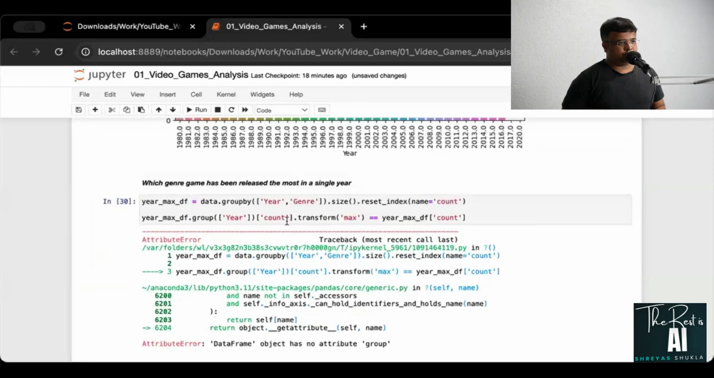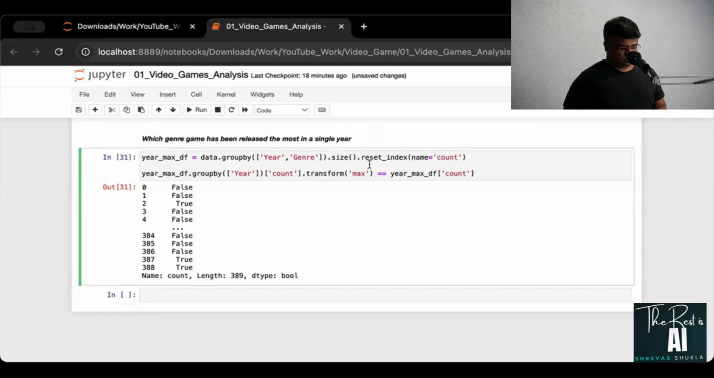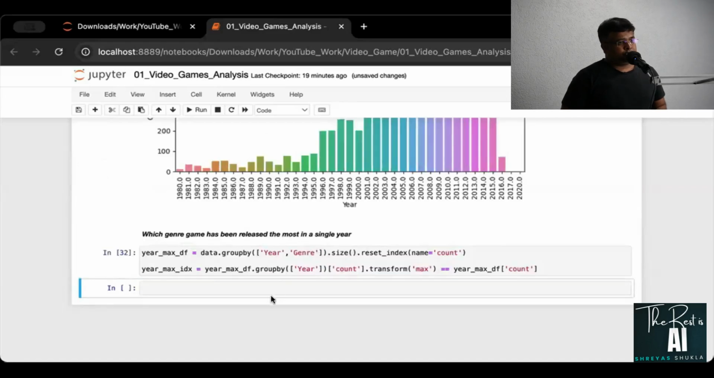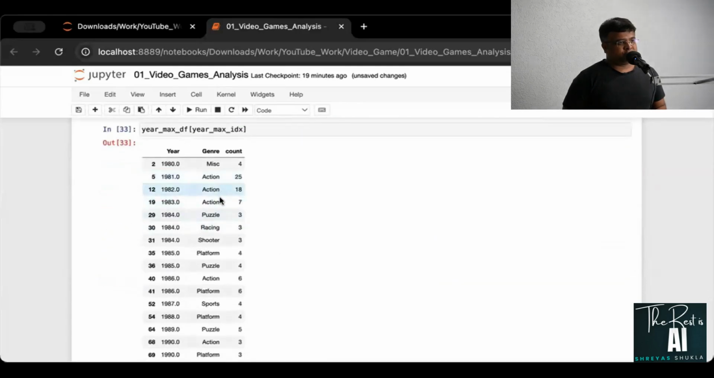There's this group by. Where is it? Group by. This group by. There you go. Right, so now we are getting this kind of a boolean value. What this is, I'm just putting that as year max idx. All right, then I'm going to take this year max idx and I'll grab that particular position where I got the true values. There you go. So I'm getting all the maximum values for each of the genre by doing this.